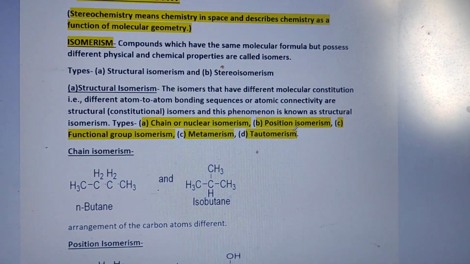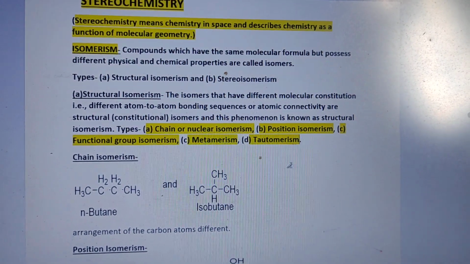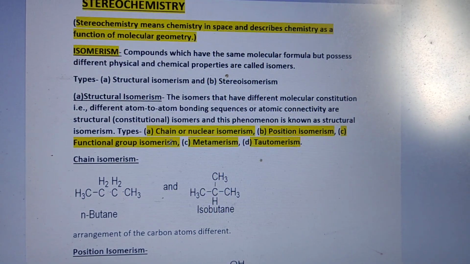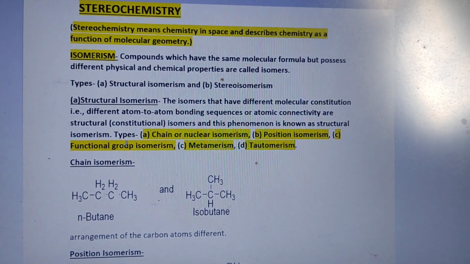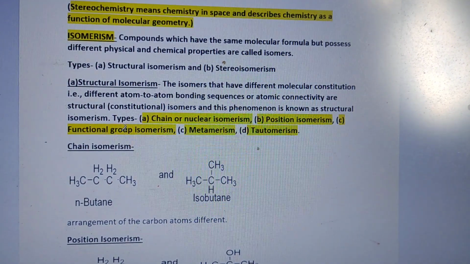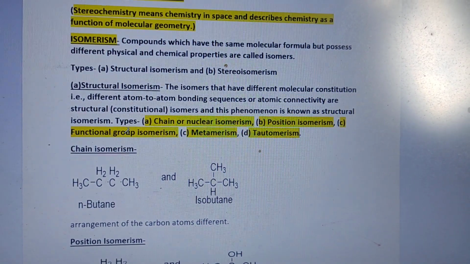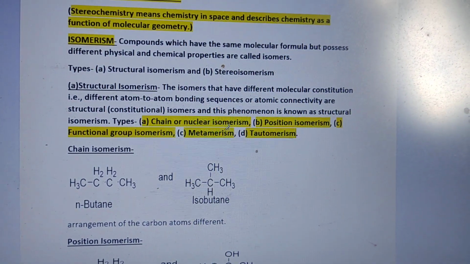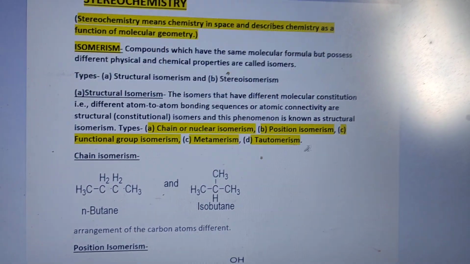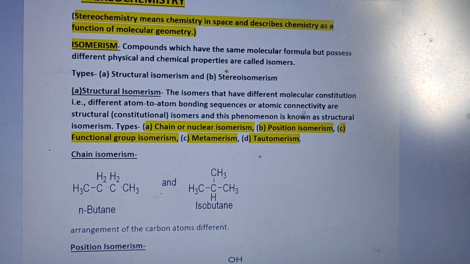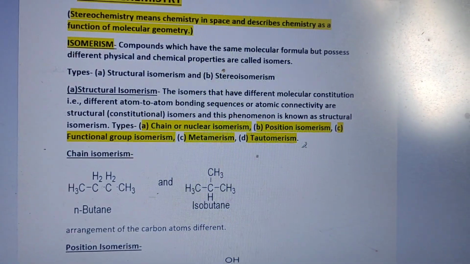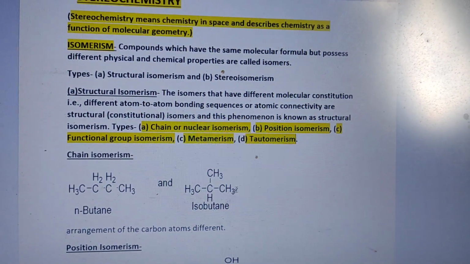In position isomerism, some position-oriented isomerism is found. In functional group isomerism, a defined functional group is attached. For example, ethyl alcohol and dimethyl ether: in one an oxygen is attached, in the other an alcohol OH is attached. Then metamerism. And tautomerism: many people know that keto-enol tautomerism is the general tautomerism, where one form is converted to the other. Then we can look at elaborate examples.